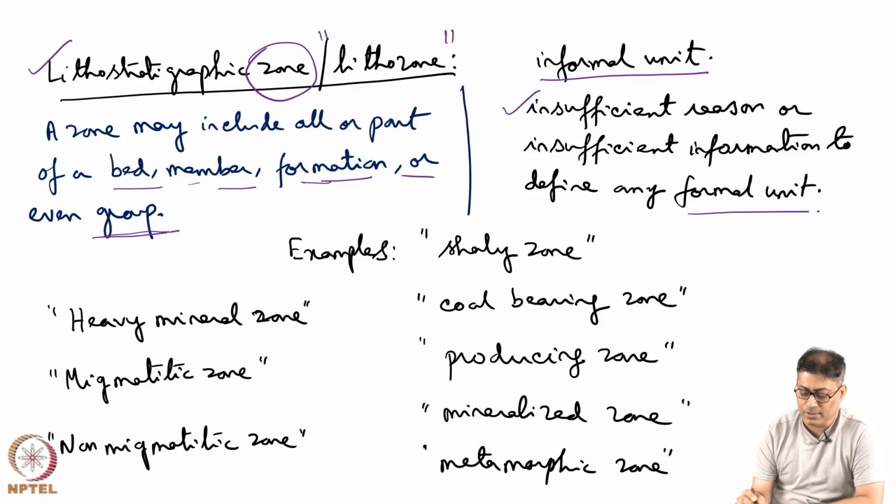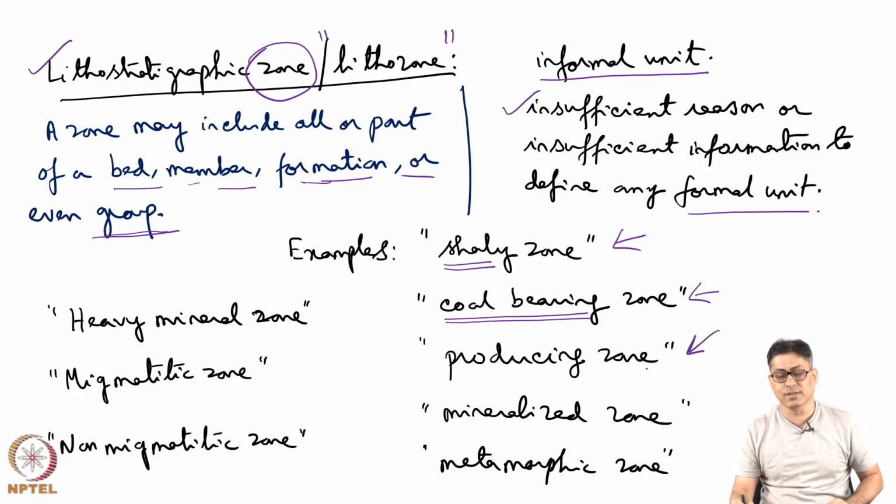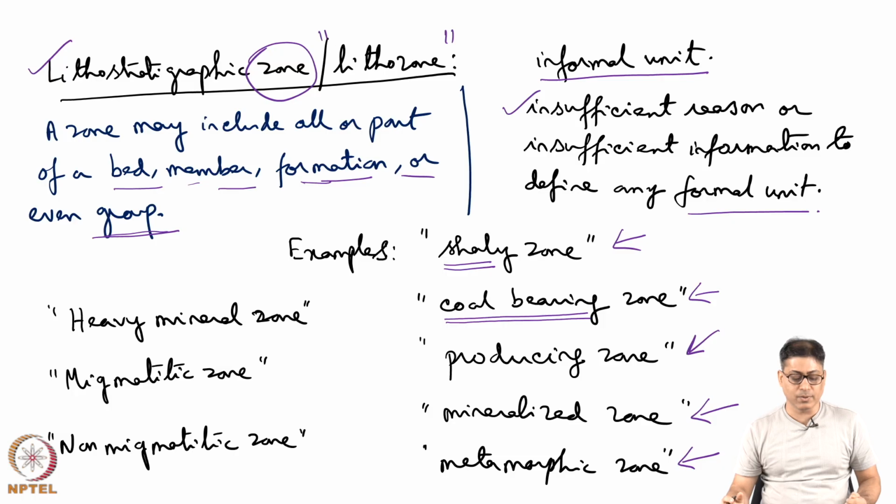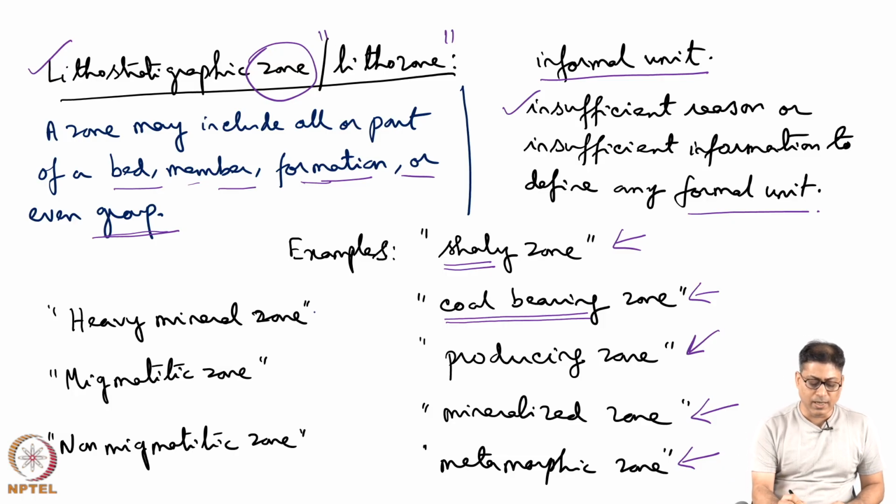Some examples: shaly zone, that means naturally in this zone the rock is shale dominated. Coal bearing zone, that means it has economic importance and it has coal. Producing zone, it can be an oil producing zone, so there can be a reservoir. Mineralized zone, the mineralization can be economically important. Metamorphic zone, a zone of metamorphism is observed within a formation or member. Heavy mineral zone, there can be a zone of heavy minerals. We will see heavy mineral stratigraphy separately.